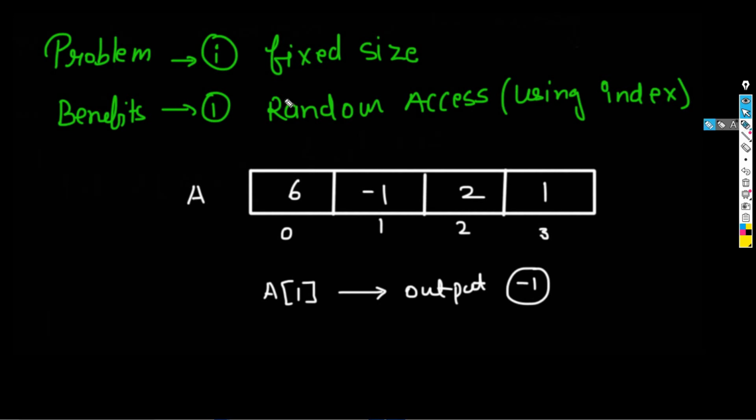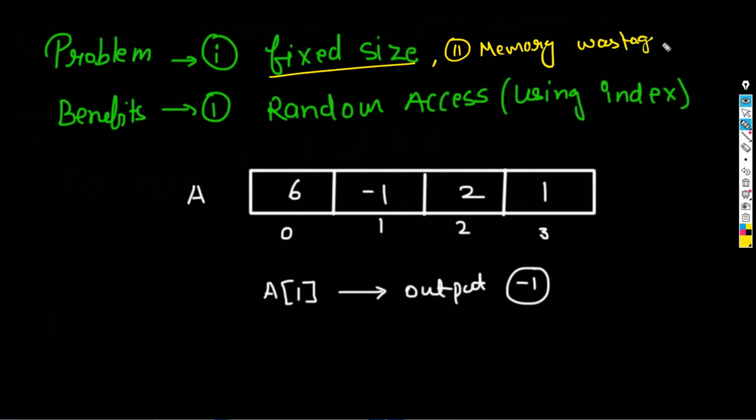Okay, this diagram is very simple. What is the problem with an array? अरे का problem, सबसे बड़ा problem क्या था? Size is fixed. Second is memory wastage. These are the two problems.